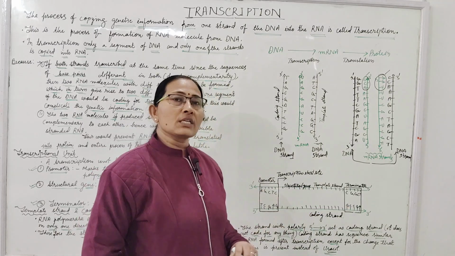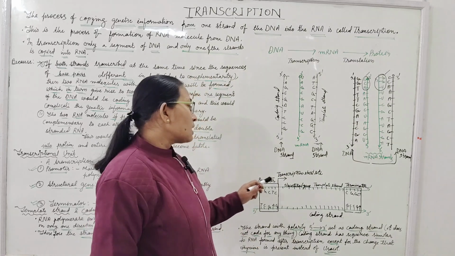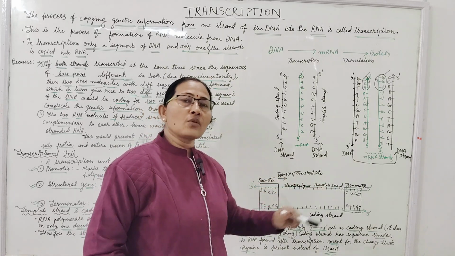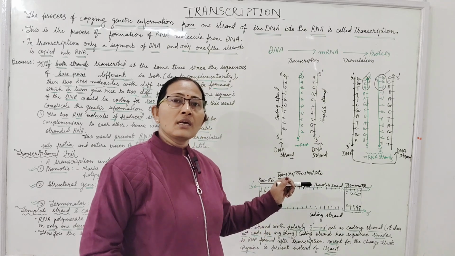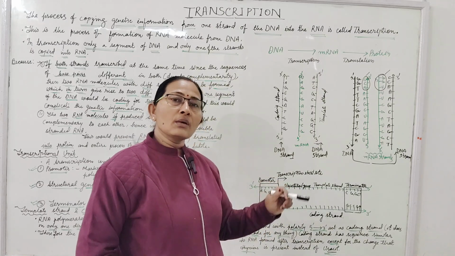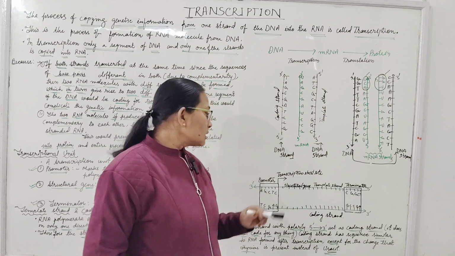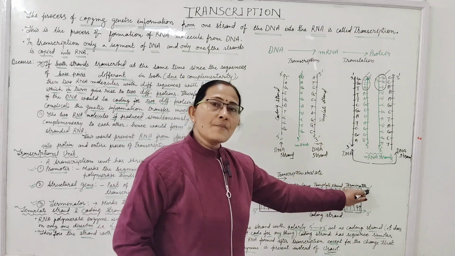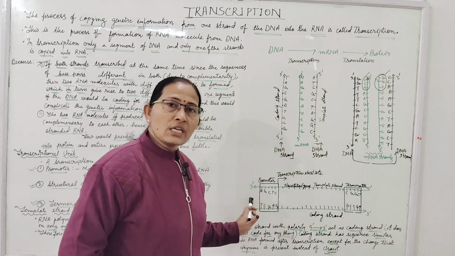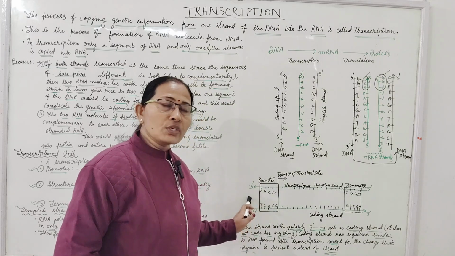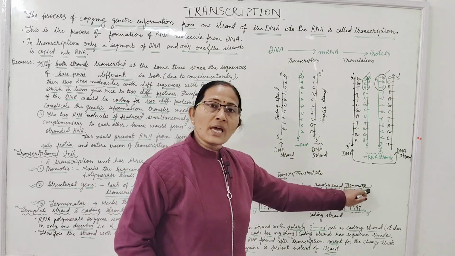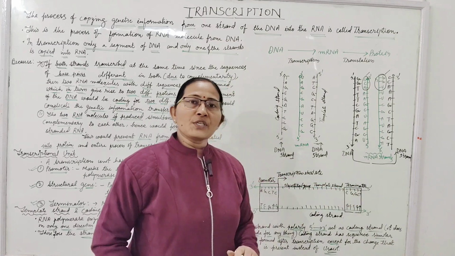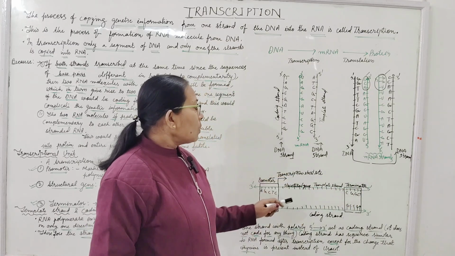And the direction of the synthesis of RNA by the DNA dependent RNA polymerase will be downstream to upstream. The 3' direction will always be downstream and the 5' polarity is always called upstream.